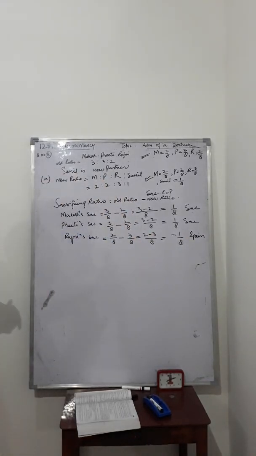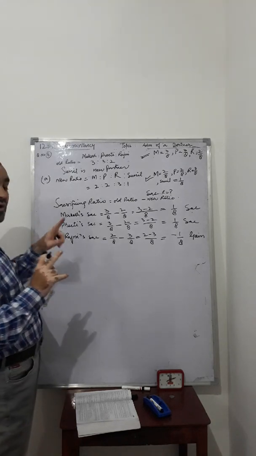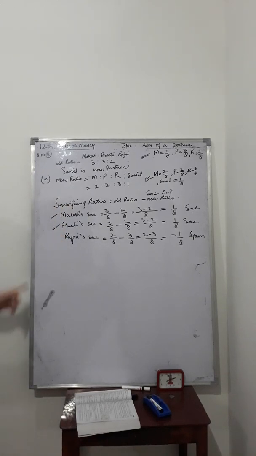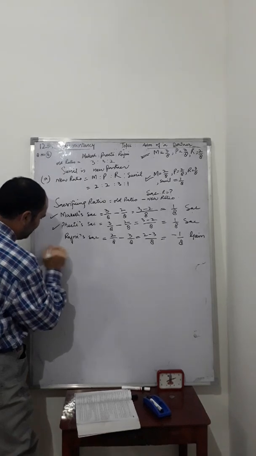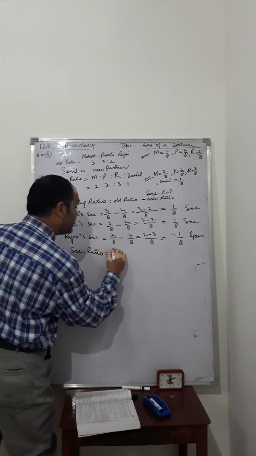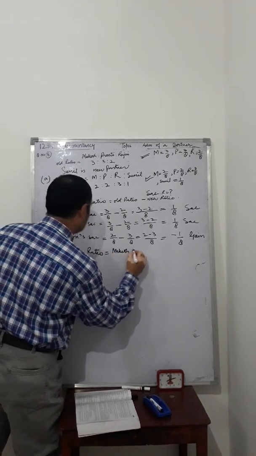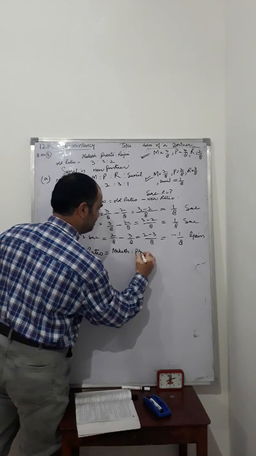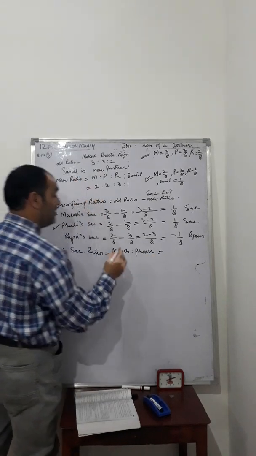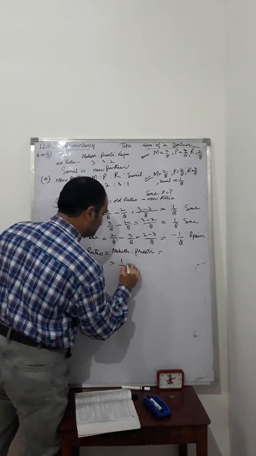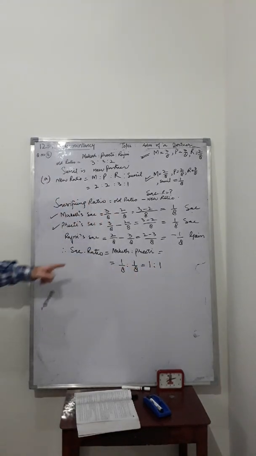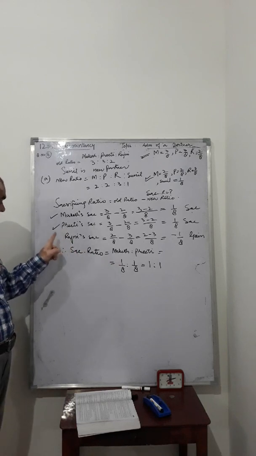It means only 2 partners are sacrificing among the old 3 partners, Mukesh and Preeti. So we can write the sacrificing ratio as Mukesh : Preeti, not Rajini because Rajini is gaining, equal to 1 by 8 : 1 by 8, that's equal to 1:1.